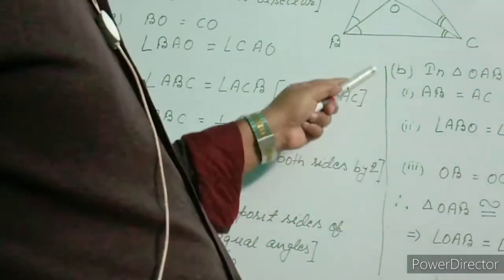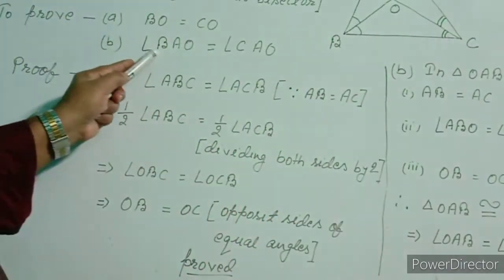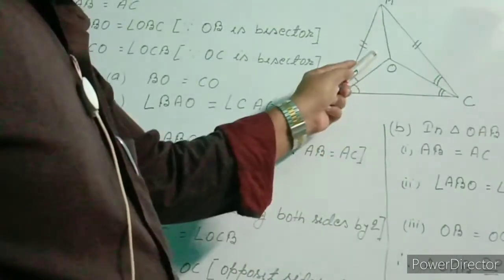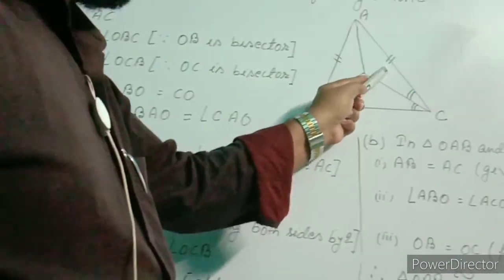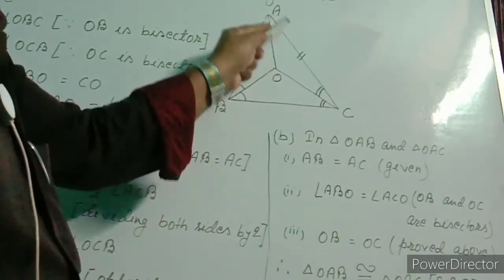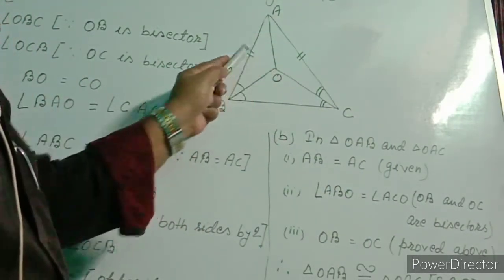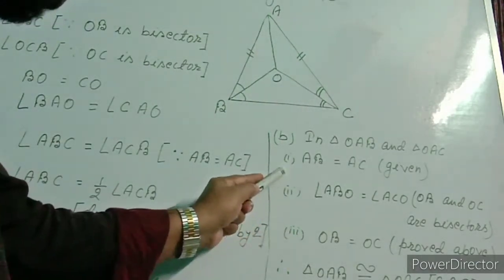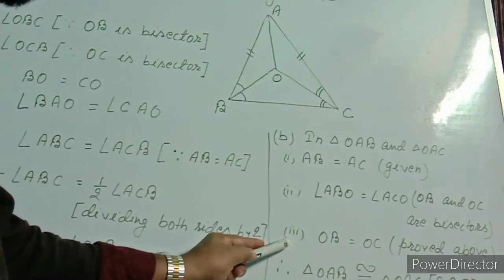Now we come to B. It is asked to prove angle BAO equal to angle CAO. For that I went to triangles OAB and OAC, to prove these two triangles are congruent. For that I found three conditions, Roman number 1, Roman number 2, Roman number 3.